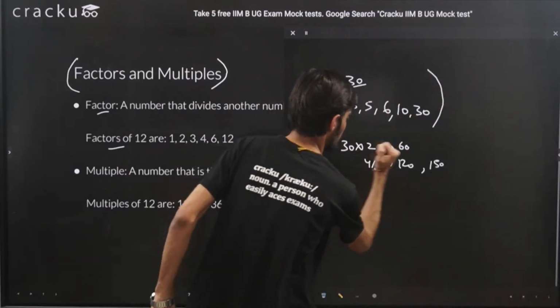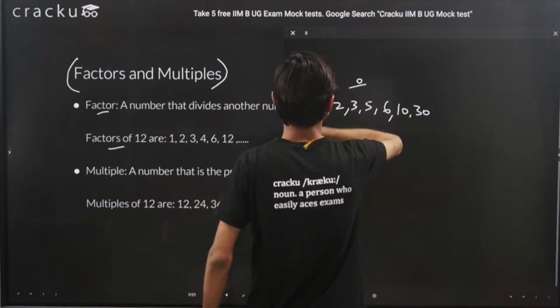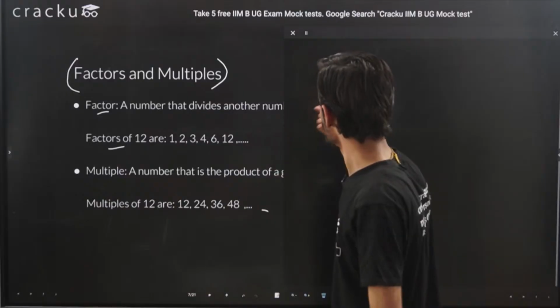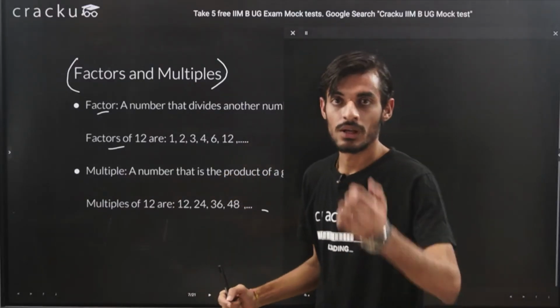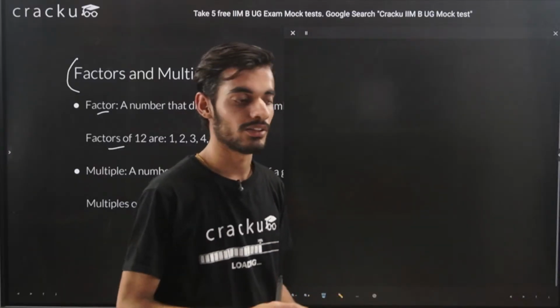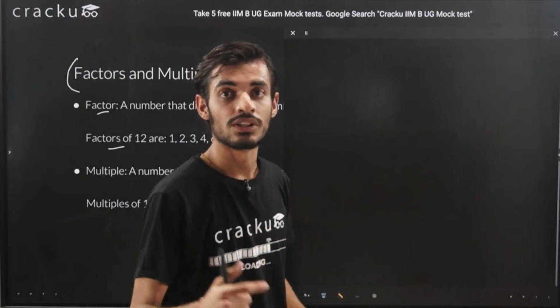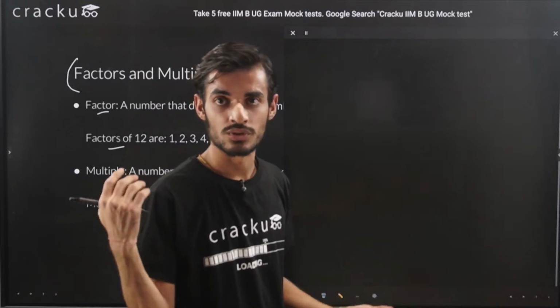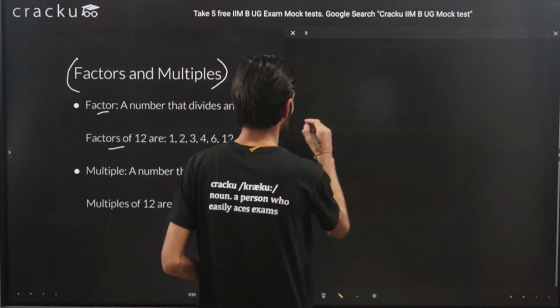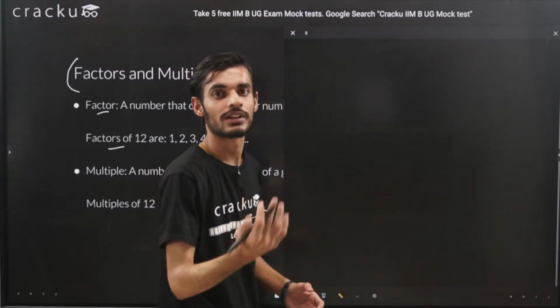One more thing here is that this was a smaller number that I took, it was 30, so I was able to just do the manual calculation. But what will we do when the number is a lot larger? For example, if I have to calculate the factors of 1000 or maybe 27,000, 50,000 or so on. I won't be writing it this way, right? So what we can do is prime factorization.